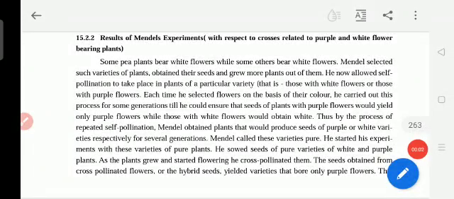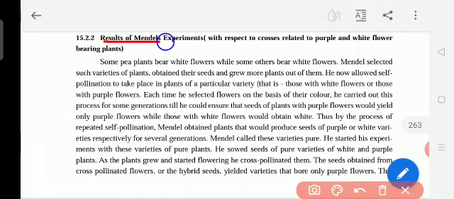In this video, we see the results of Mendel's experiments. When he did the experiment, how he did the cross-pollination, and what the results were. Please follow properly. You can try it in your home also.